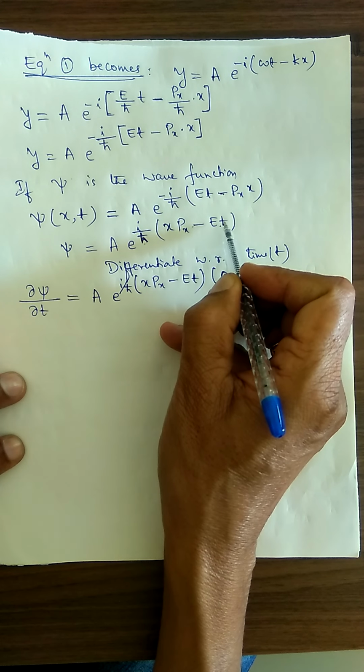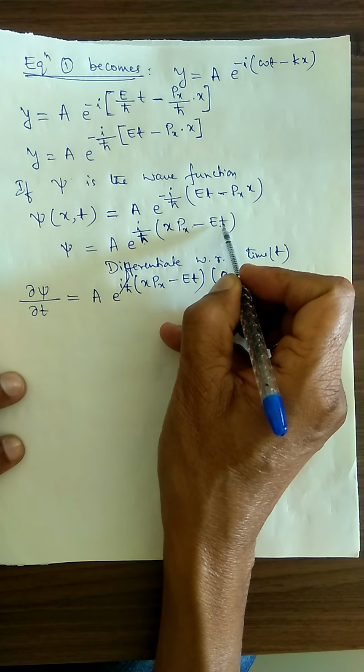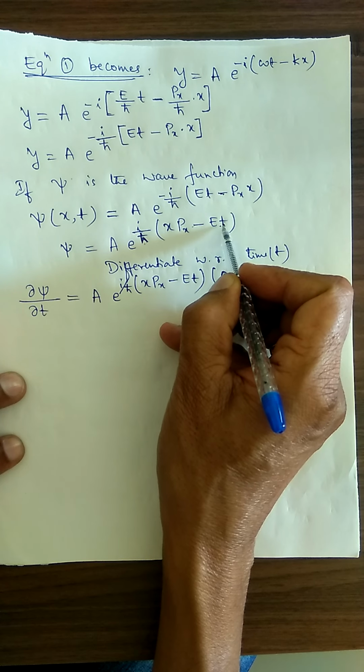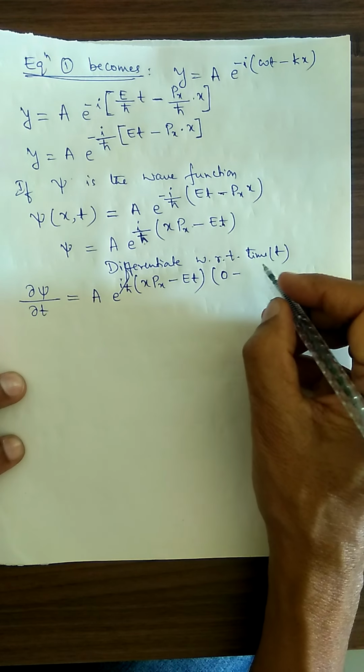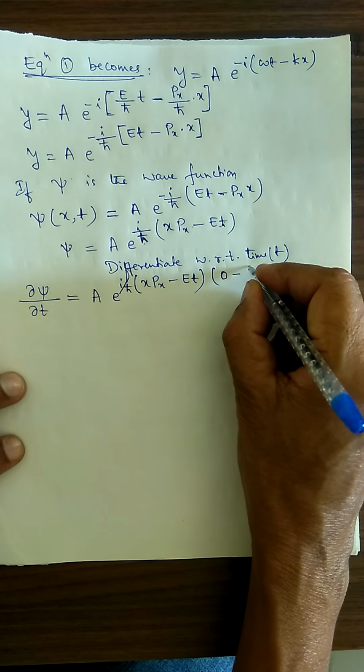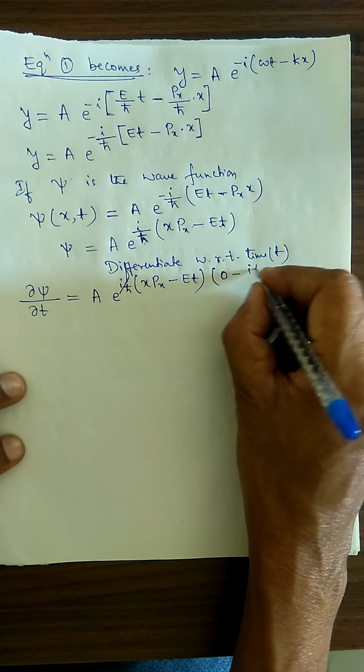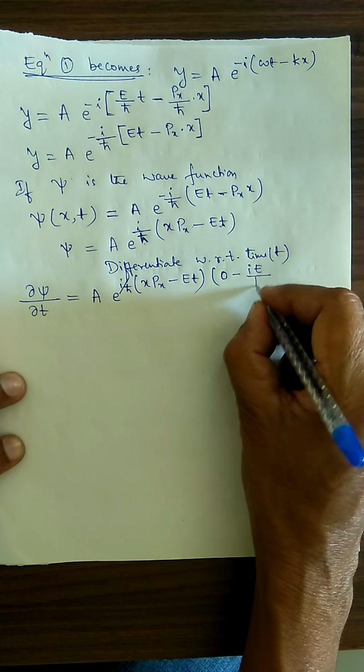multiply this and differentiate with respect to time. So t with respect to time is 1. Therefore, minus iE divided by h cross.